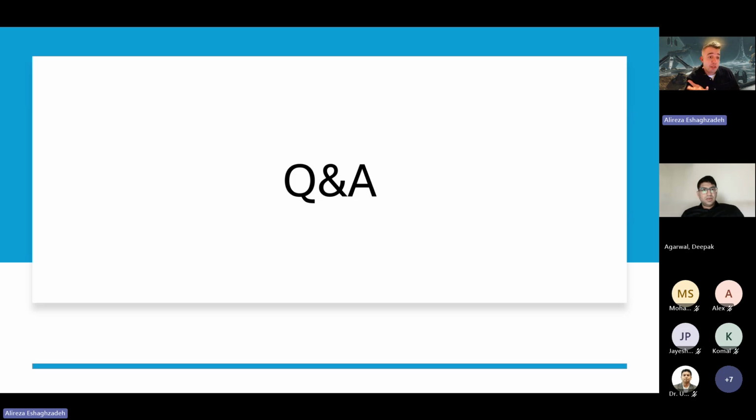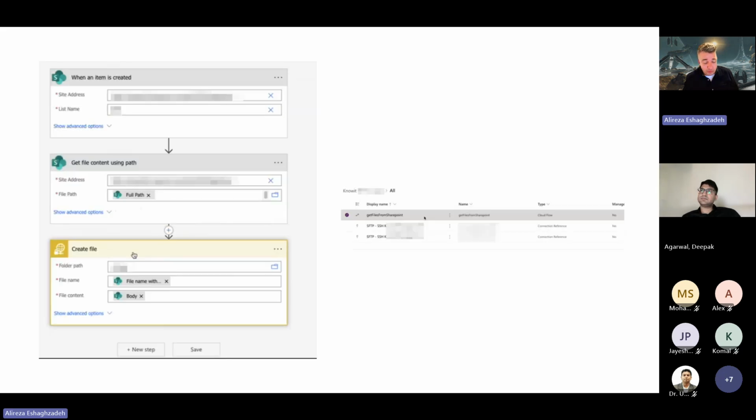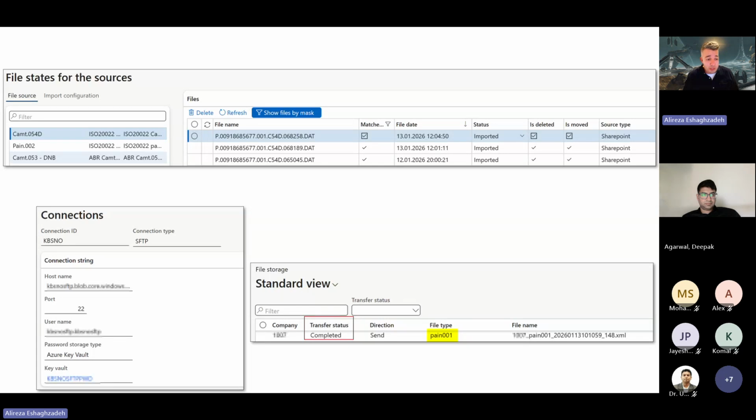But if it's configuration via customization, custom code, if you have SFTP, for example, if I move back to the slides here, just a moment. If you see on this form, we have KBS as a connection ID and it's SFTP.